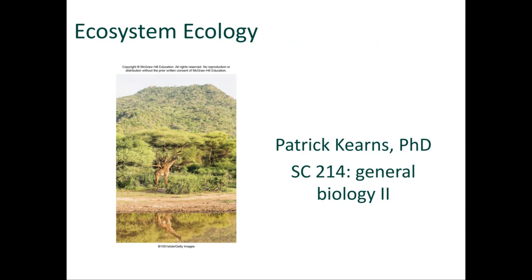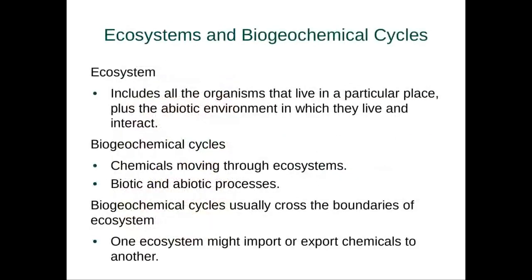So let's dive in. Now, an ecosystem includes all the organisms, all the communities, all the populations living in a particular place, plus all the abiotic, i.e., the non-living parts of the environment in which they live. So an ecosystem, again, is the highest level of organization. And as we'll see, there are many different types of ecosystems on this planet, depending on the environmental conditions in them.